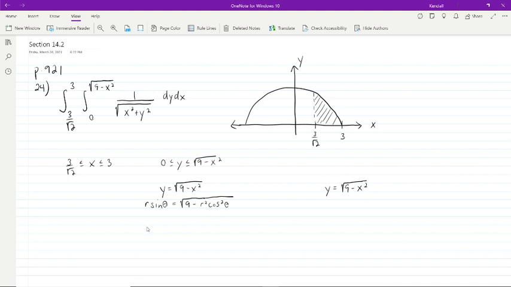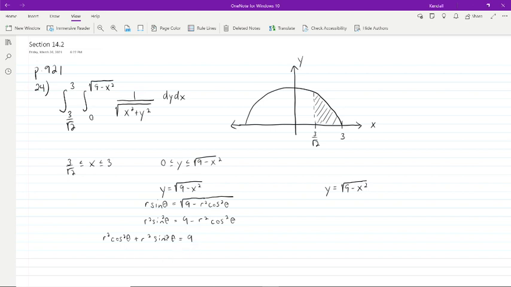Then we square both sides here, and we end up with r squared sine squared theta equals 9 minus r squared cosine squared theta. If we move the r squared cosine squared theta term over to the left, we have r squared cosine squared theta plus r squared sine squared theta equals 9.